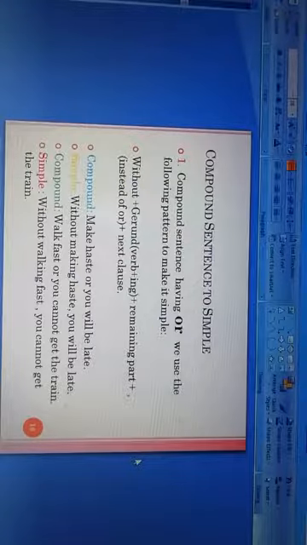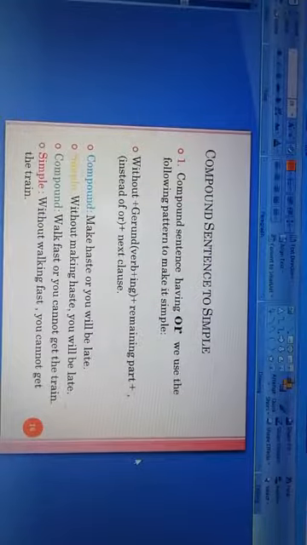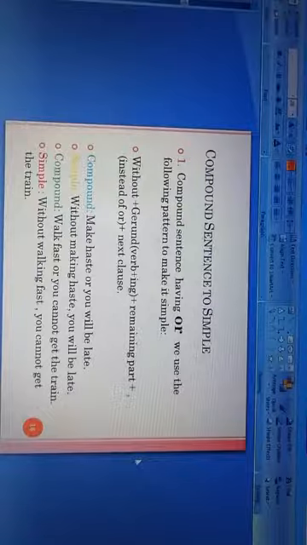For example, the compound sentence: Make haste or you will be late. This is a compound sentence. And when we make it simple, what will be the simple sentence, my dear students? According to the rule, first we write without, and then a gerund, that is verb plus ing.